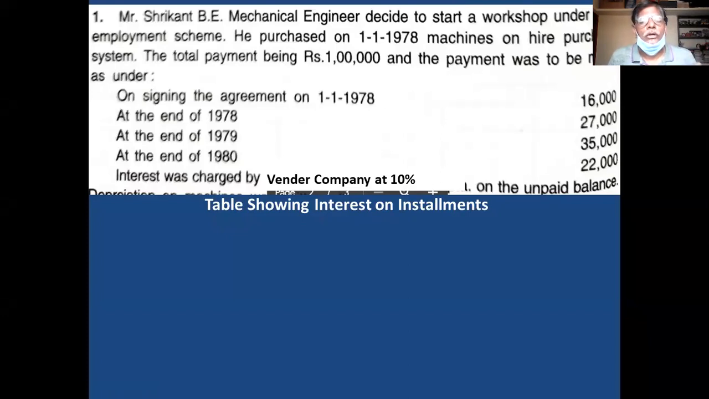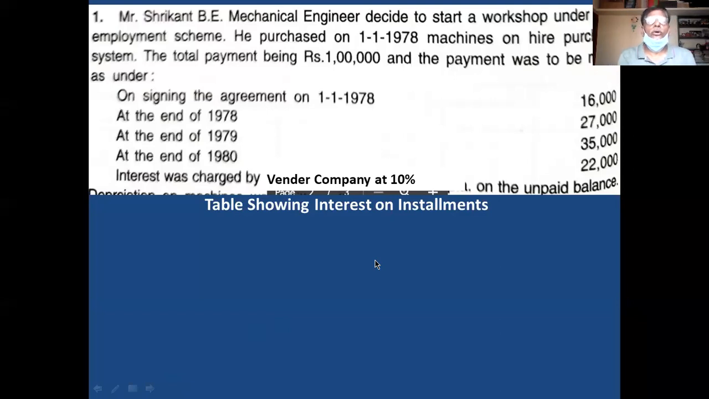And what is the amount you have to pay on signing the agreement? How to make the payment? The detail is given in the problem. The total payment you have to make is rupees 1 lakh. This 1 lakh payment is made first on signing the agreement and then in 3 installments. The rate of interest is 10%.